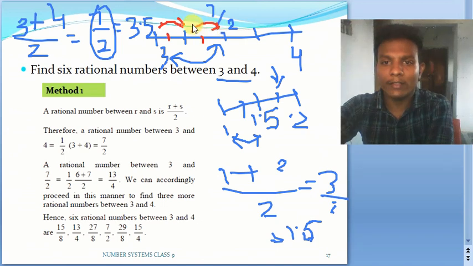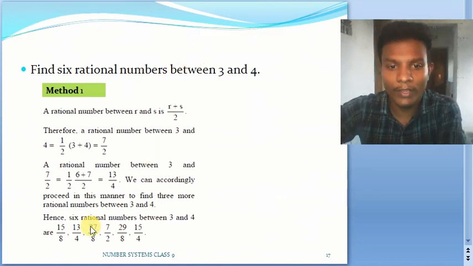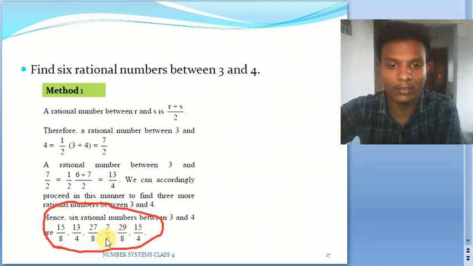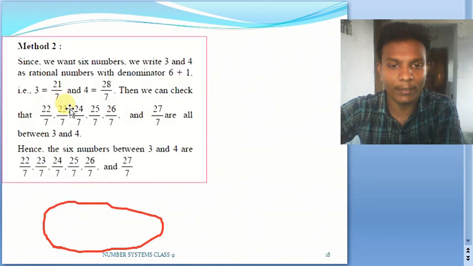So like that we can proceed indefinitely depending upon the numbers that have been asked. After doing that, you'll be getting these numbers as your answer. We can check it by doing the same way that we have done earlier. So let us solve the same question using one more approach. That is going to be our second method, making the denominator part equal.